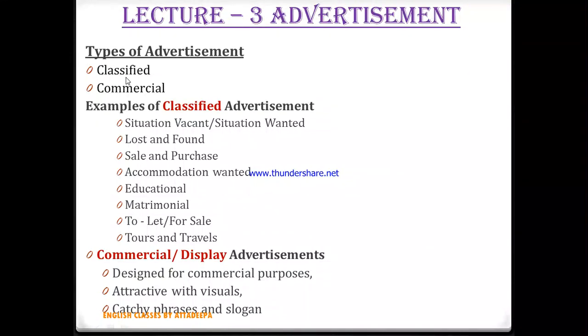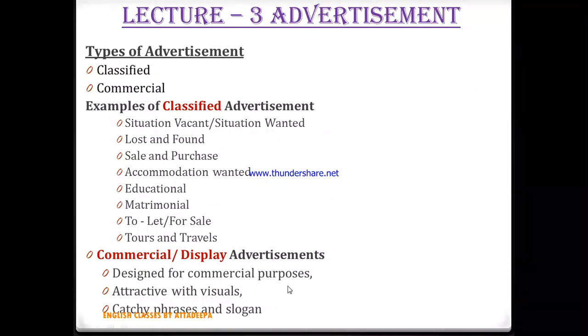Next category, this second type of advertisement, is commercial and display advertisement. These display and commercial advertisements are completely pictorial in nature. They are meant for commercial purposes. So let's say you have owned a company, and your company is producing some products related to cosmetics or kitchen utensils, anything that you are making. Now what happens here is that you want to publicize, or make public, what sort of material, what sort of products you make. So what would you do?